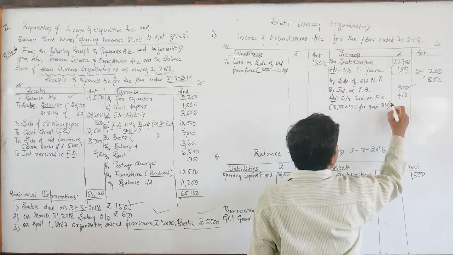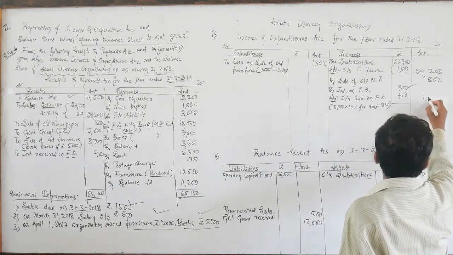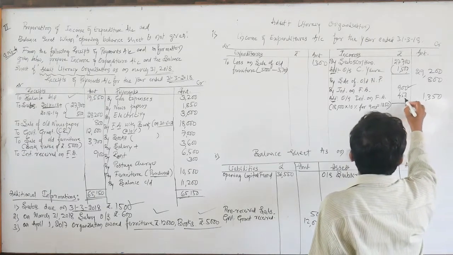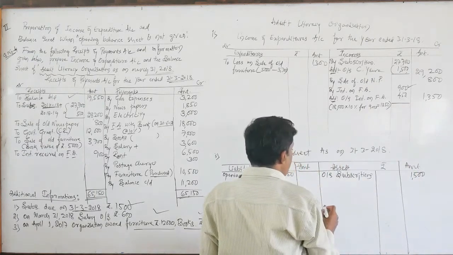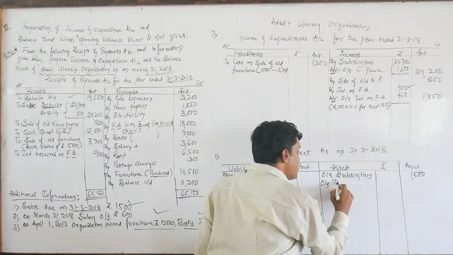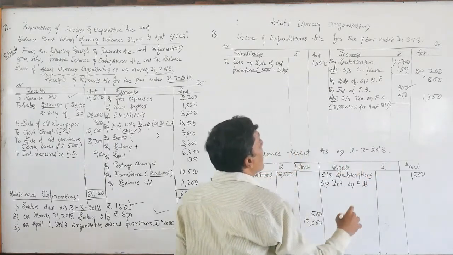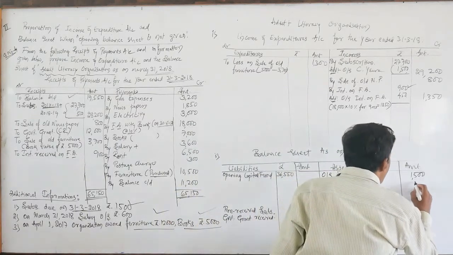The total interest on FD is 1,350, and it is a receivable amount, so I am going to write it on the asset side: outstanding interest on FD of rupees 450.